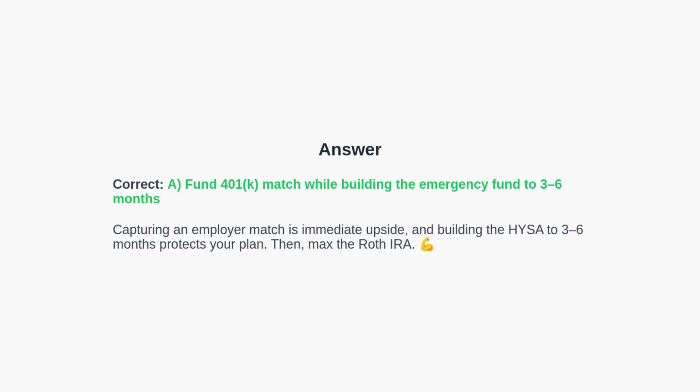Capture the employer match as soon as possible for immediate value, while simultaneously ensuring your emergency fund reaches 3 to 6 months of essentials. Once the emergency fund is secure, prioritize maxing your Roth IRA. Now let's reinforce your numbers knowledge with a second quick question.